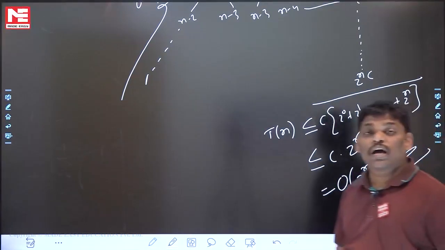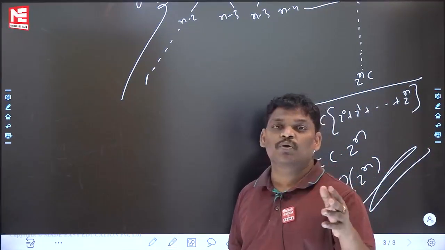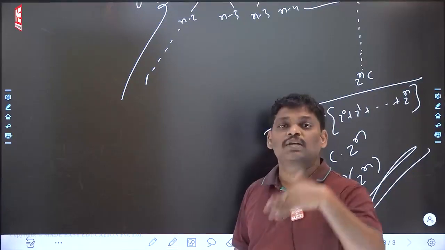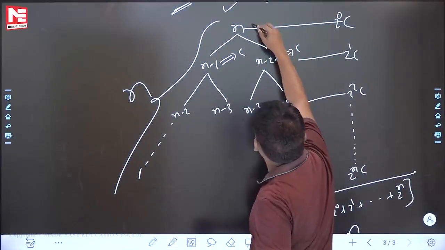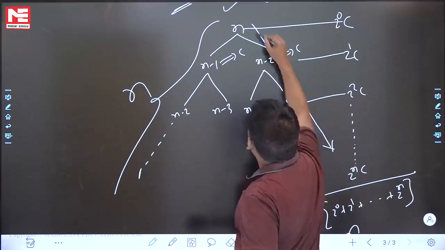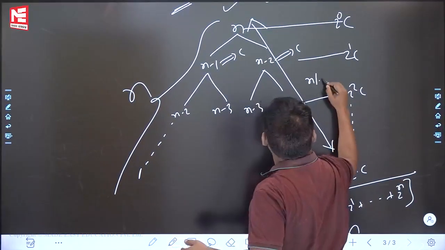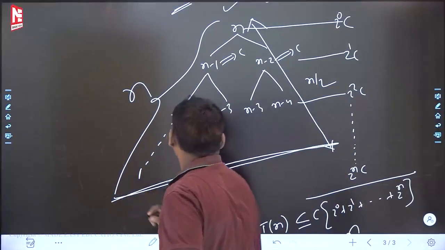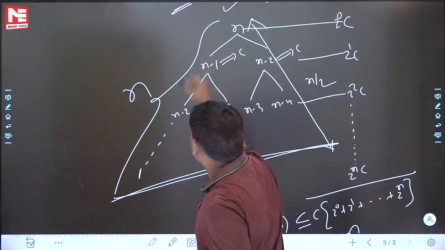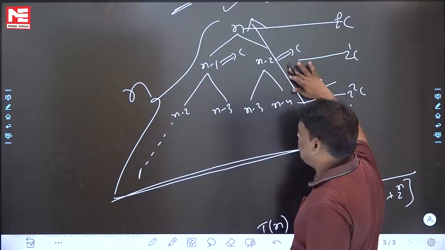Some people are asking why upper bound? Computing the actual answer is not possible, so we take an upper bound or a lower bound. This side is n levels, but this side how many? n by 2 levels only. This side is only n by 2 levels, but here n levels, right? See this one. This side is more. It is only n by 2.